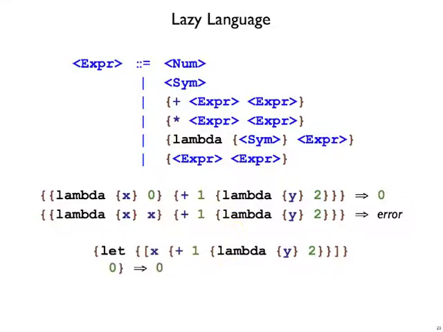Our interpreter is going to have a let form that is just sugar for using this lambda application pattern. So even if we write it with let x be this expression that produces an error in 0, we're still going to get a 0 because this expression is exactly equivalent to this first expression here.